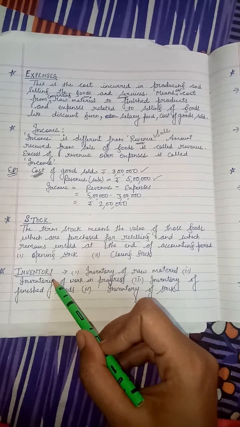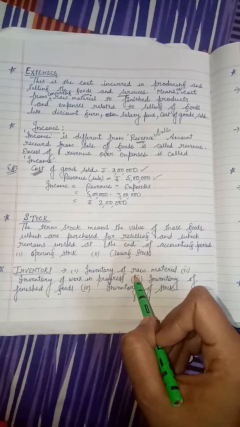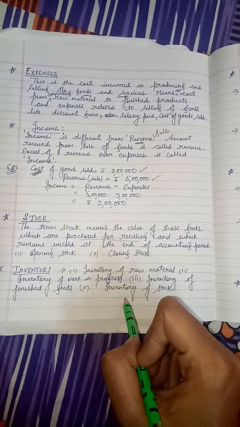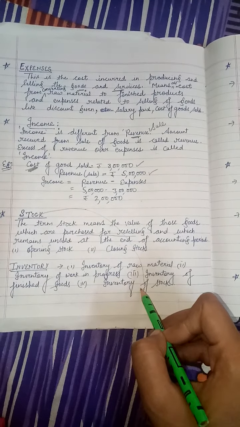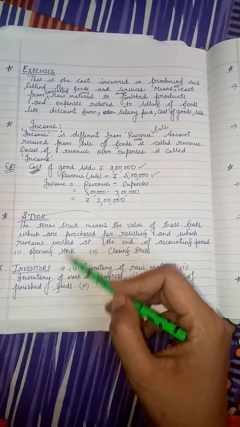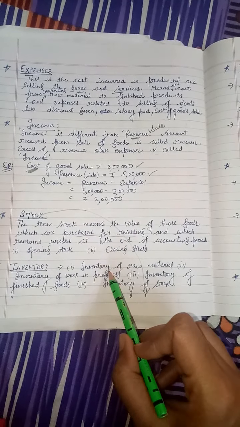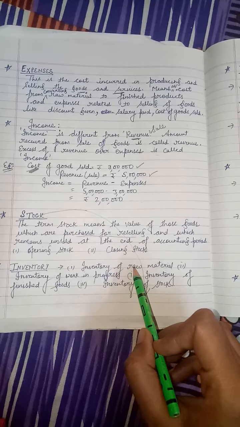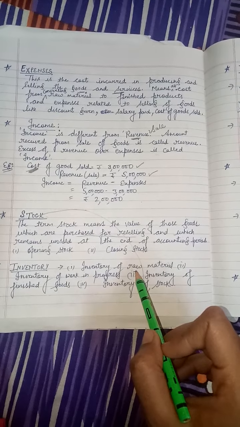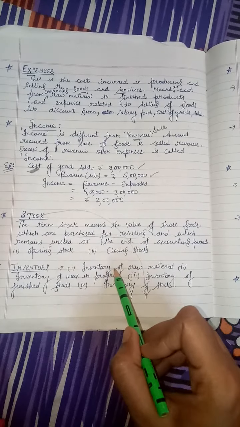Next term, inventory. Inventory includes four things. First, inventory of raw material, inventory of work in progress, inventory of finished goods and inventory of stock. This stock is included in inventory. So which one is the wider concept, stock or inventory? Inventory, because stock is included in inventory. Now what is inventory of raw material? For example, if you are purchasing raw cotton for your cotton mills, then it is raw material for your mill.